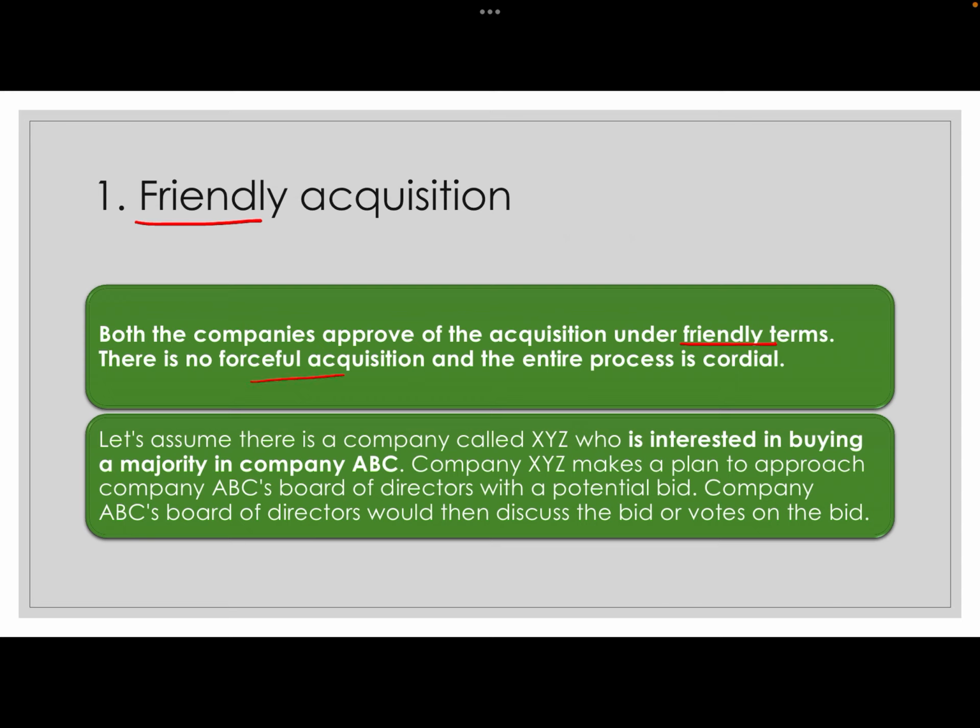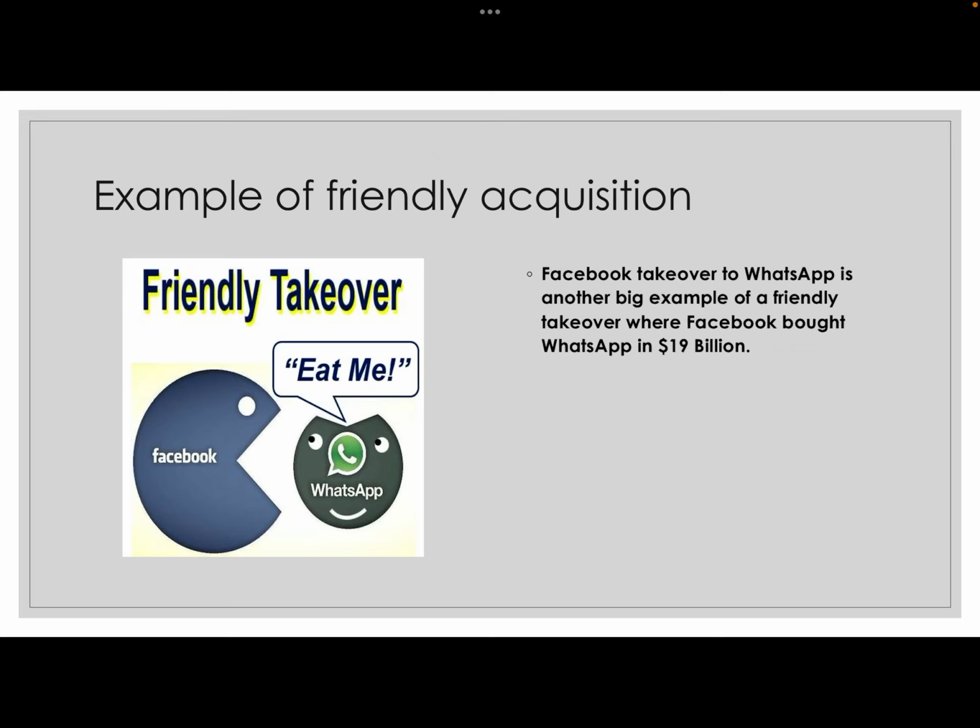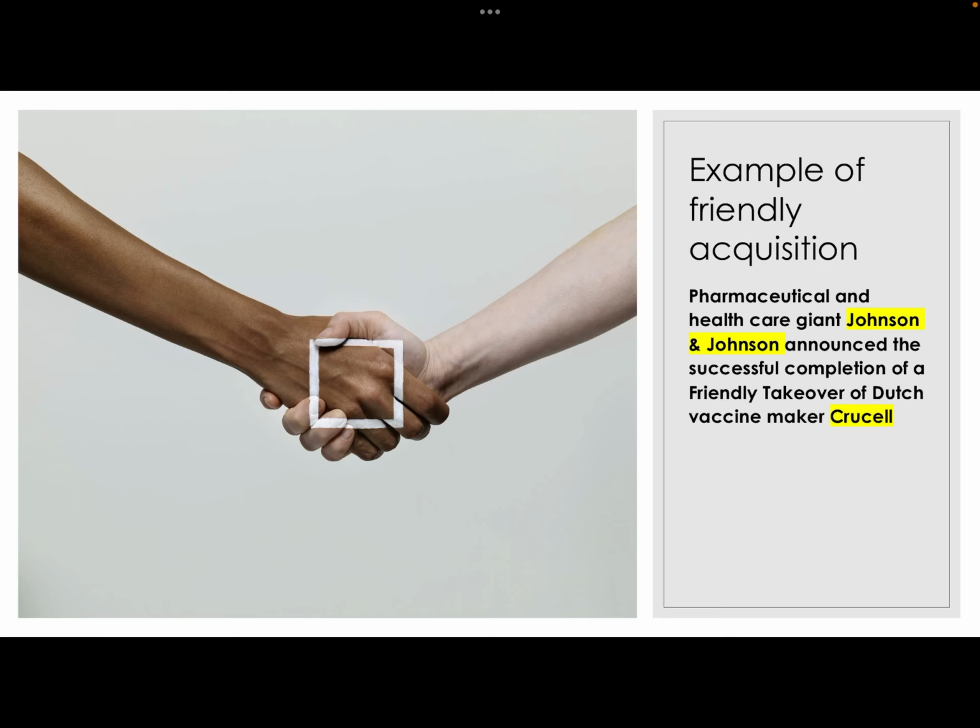There are many acquisitions in our acquisition history where two companies have merged in a friendly manner. One of the examples is Facebook and WhatsApp. When Facebook showed its desire to acquire WhatsApp, WhatsApp sold itself in a very amicable manner. Another example of friendly acquisition is when pharmaceutical giant Johnson & Johnson acquired Crucell. That takeover was also very friendly. Where one company shows desire to buy another company, and the other company sells itself without any hesitation, that is friendly acquisition.